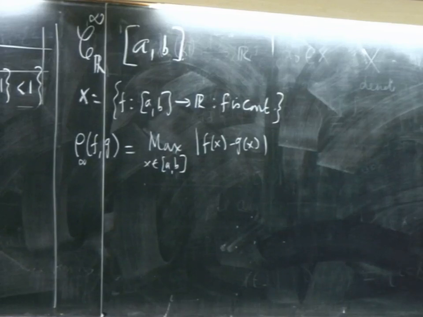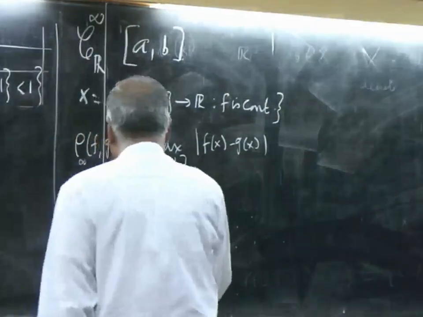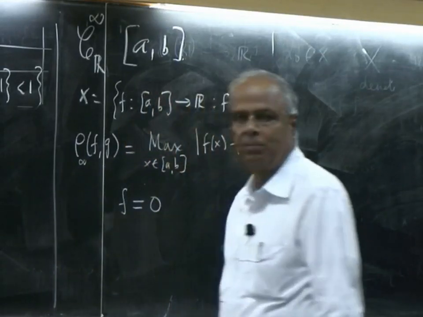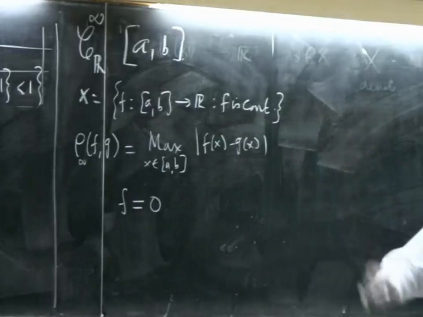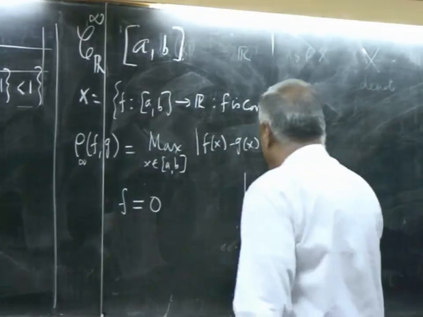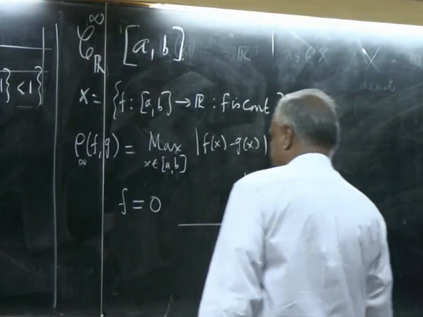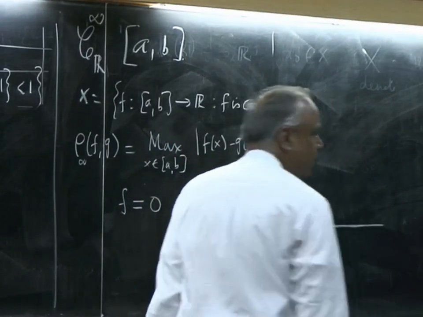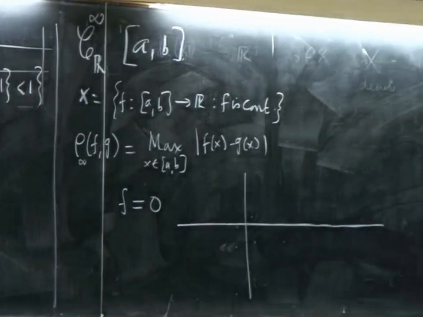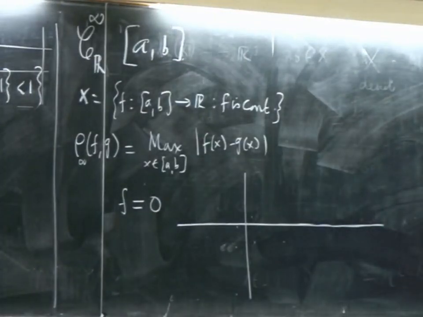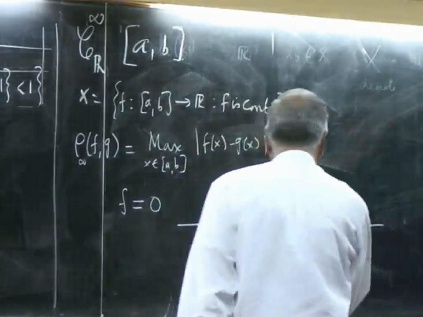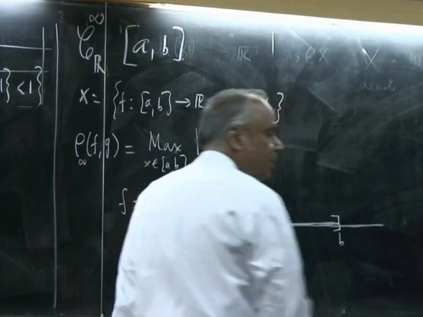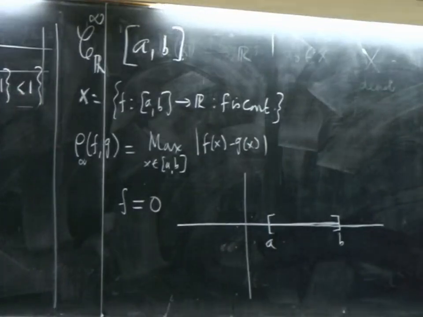Now, let us take again the function f to be the 0 function, because everywhere else we can shift it. So, what is the 0 function? As I take [a, b], the function which is just 0 at all the points, that is the 0 function.